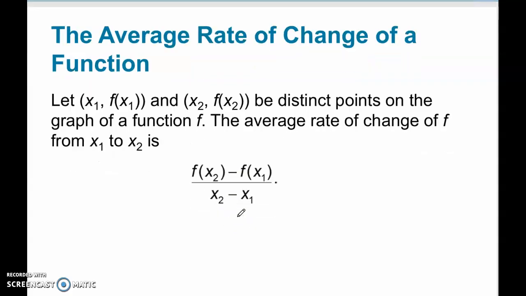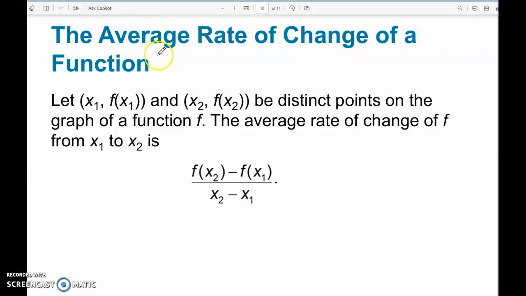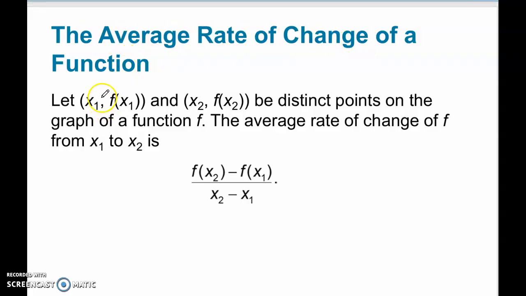Now, we talked about function notation. If you have a function, sometimes the function is not linear. And so we want to think about the slope as a rate of change. And so this is entitled the average rate of change of a function. Instead of using the notation of x, y, they're using the notation of x, f of x.